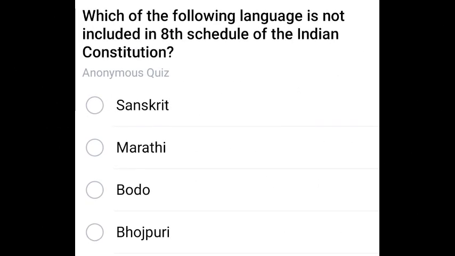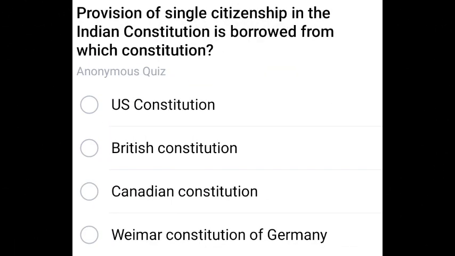Next question. Which of the following language is not included in 8th schedule of the Indian Constitution? The correct answer is Bhojpuri.